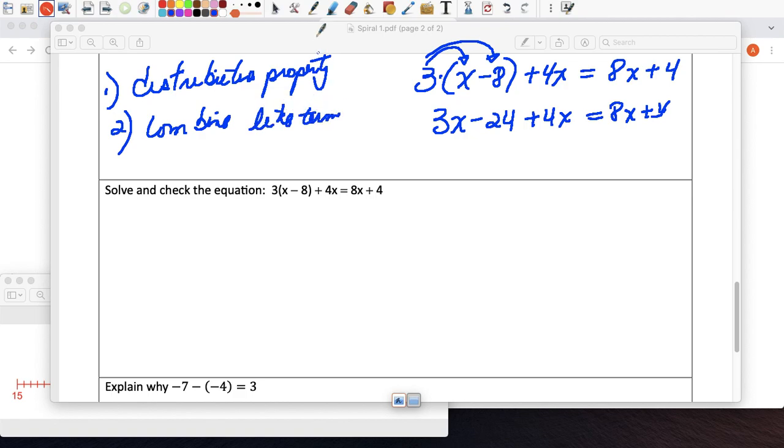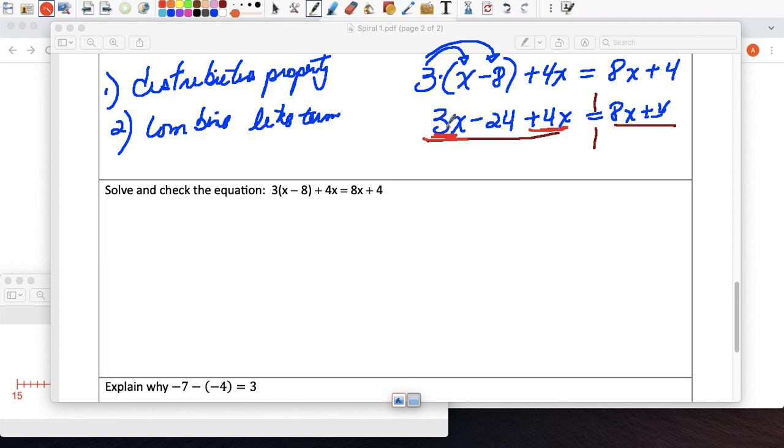So look, an equation is two expressions, right? The expression on the left equals the expression on the right. So let's make a little wall here. On the left side, can I combine? Are there like terms? Are there the same type? Well, this is something with an x, and this is something with an x. Both x's are raised to the same power, so that makes them like terms.